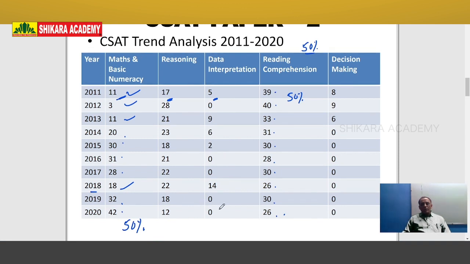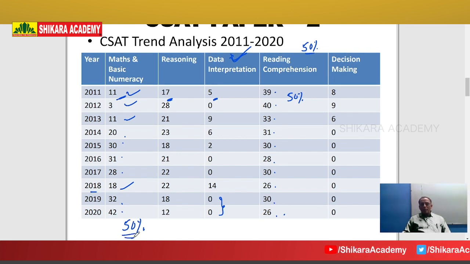In 2019 and 2020, at least one data interpretation question was not covered, but it is also an important topic. Data interpretation is not only for competitive exams, it is useful in your job life also. So the most important topics are basic numeracy, the reasoning part, and reading comprehension.